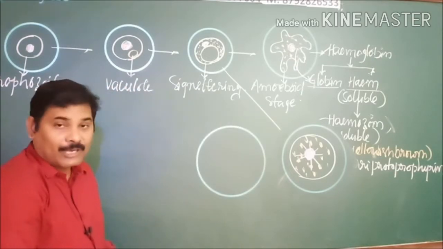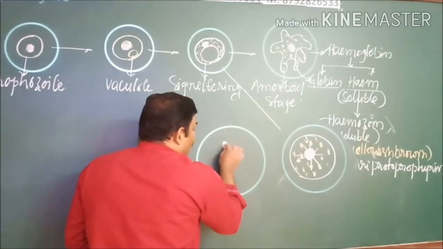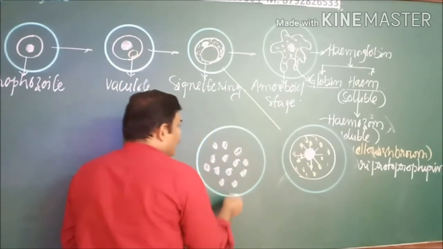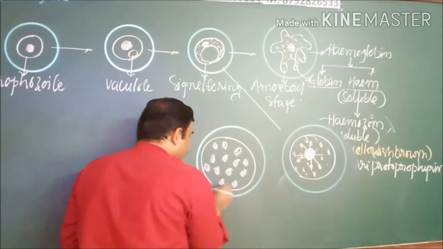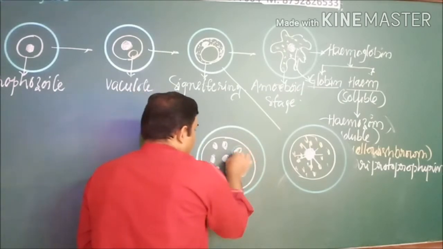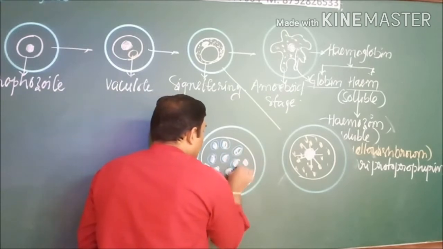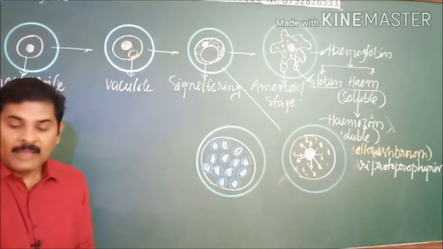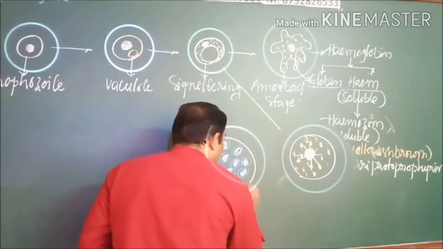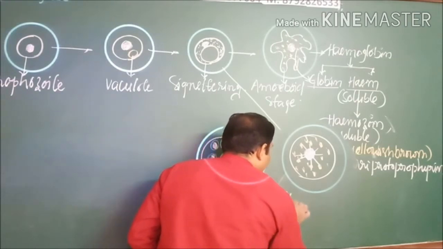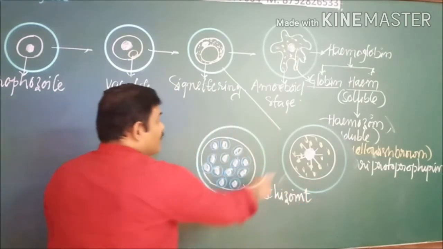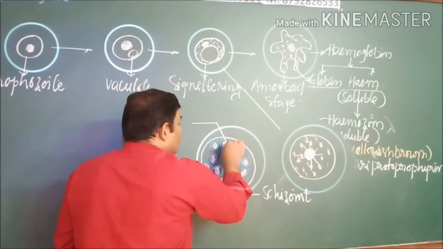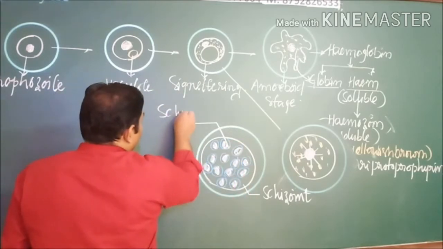These nuclei get surrounded by some amount of cytoplasm. Some amount of cytoplasm will be formed around the nuclei that are formed here, that you can see. Like this, these are all formed, and this is known as schizont. Schizont, division of multiple nuclei as well as division of cytoplasm. Now we can say that is known as schizogony.